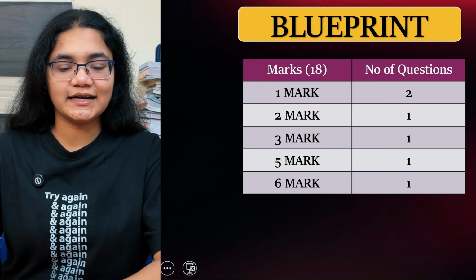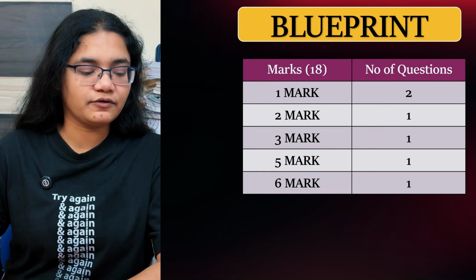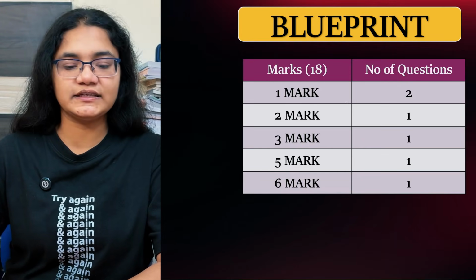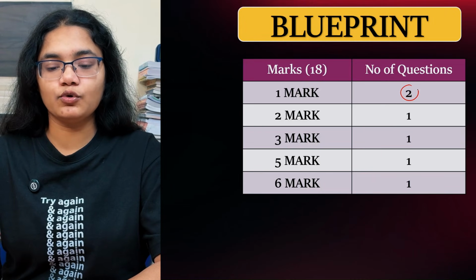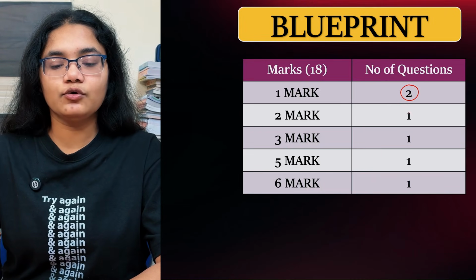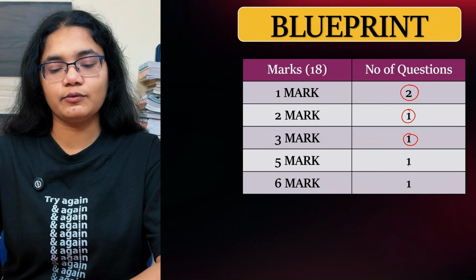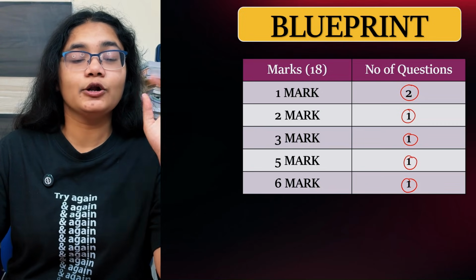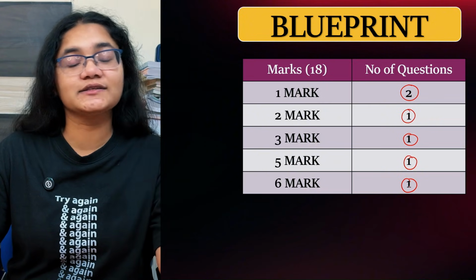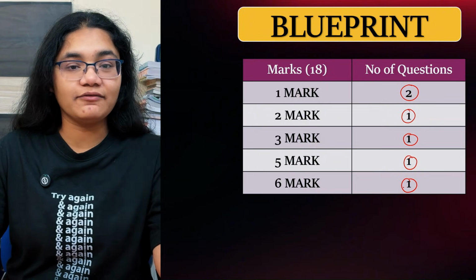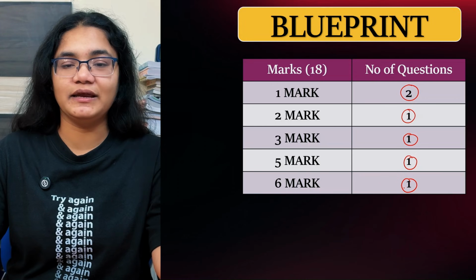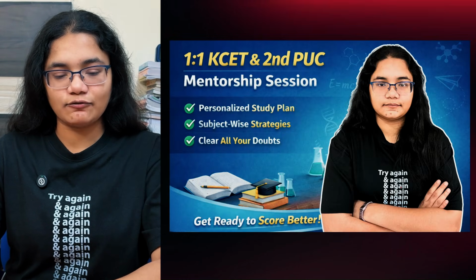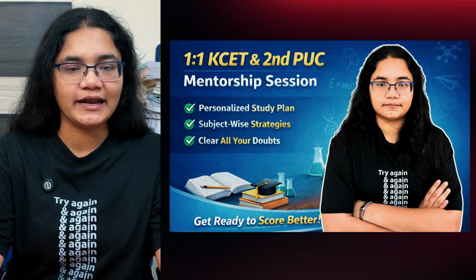So let's get started and first understand the blueprint of this chapter. If you see, 1 marker you will get 2 questions, that means 2 MCQs. 2 marker 1 question, 3 marker 1 question, 5 marker 1 question and 6 marker 1 question. So the total weightage is 18 marks for this chapter, and from every section you will get 1 question from integrals.